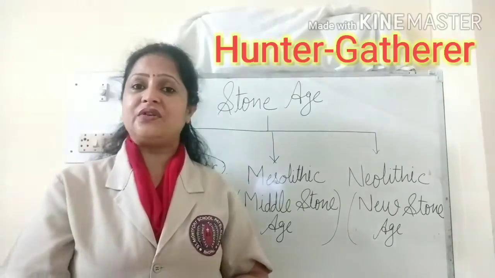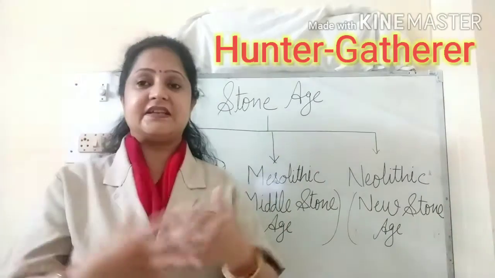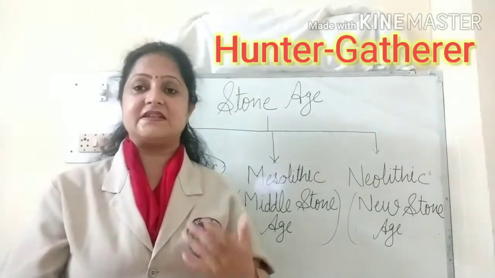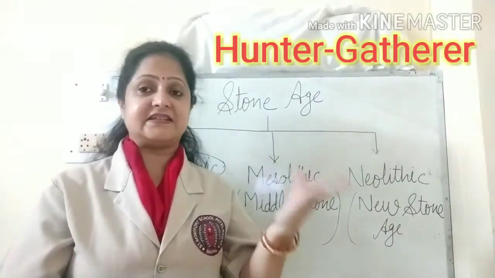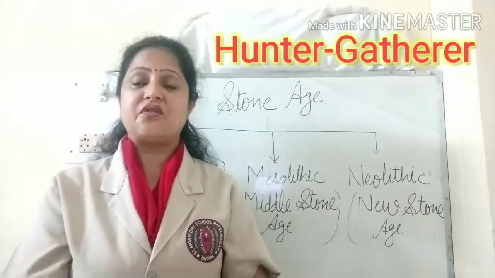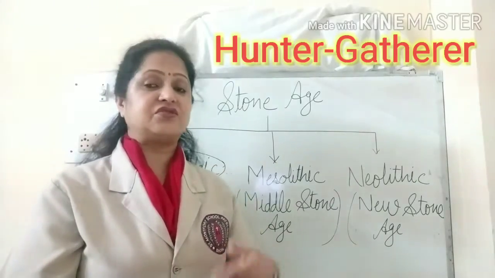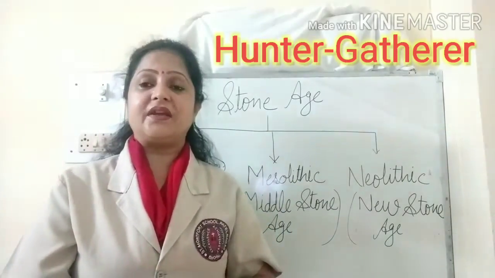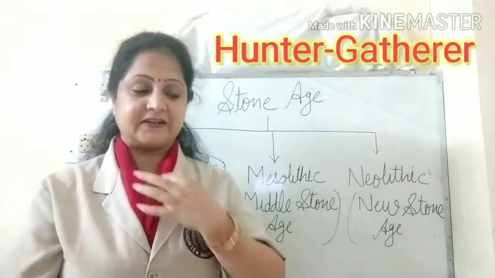We know that vegetation changes with the changing seasons. So he had to move from place to place in search of fruits as well as animals, so that he could kill them and use their flesh to eat.